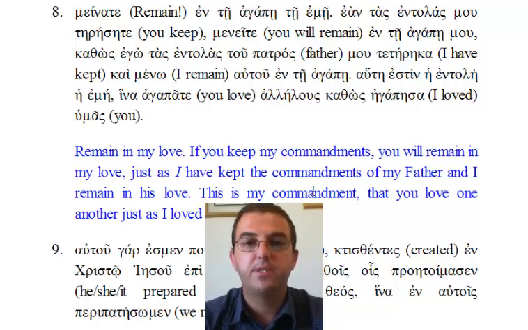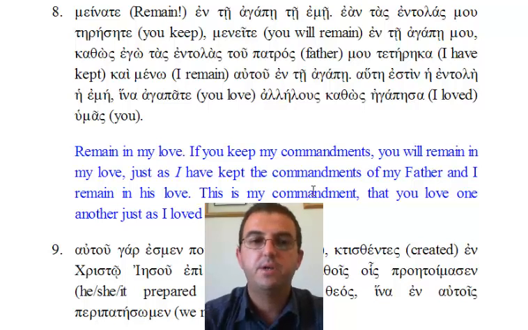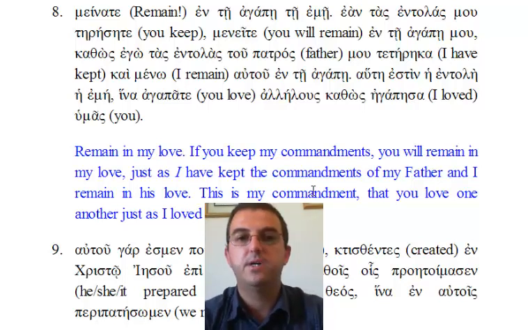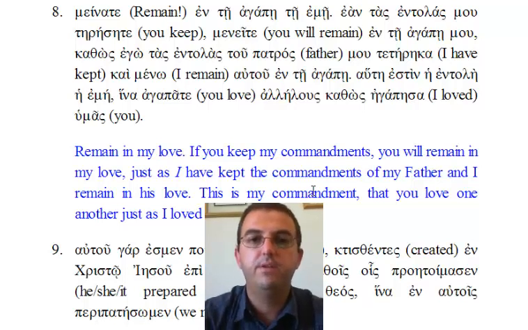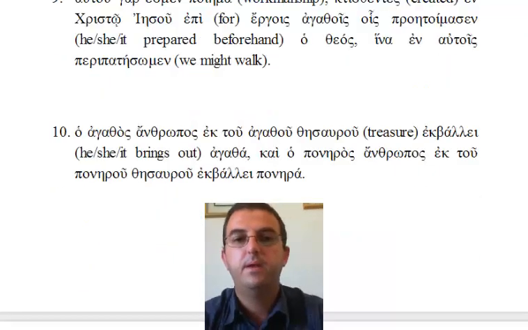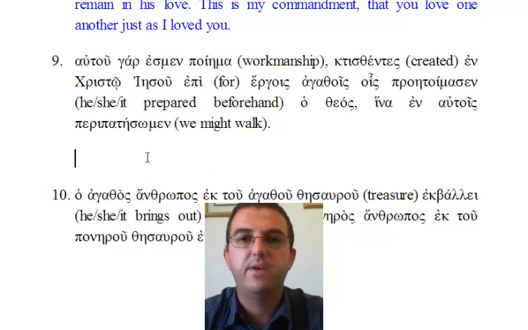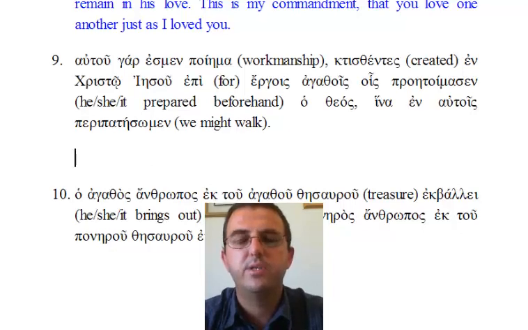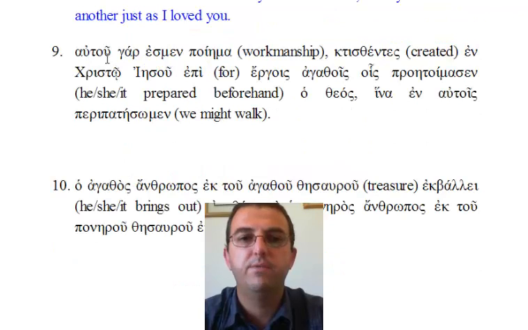Once again, we take it from the top. We have the post-positive conjunction gar, which means for. We'll type that in to start. For, now we look for a verb. There it is, esmen, and you know it means we are. We would look for a subject in the nominative case. There isn't one, so we assume that the subject is the embedded we in the verb esmen. So we is the subject for we are.